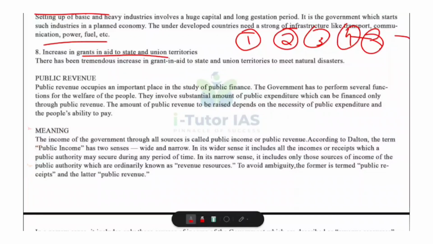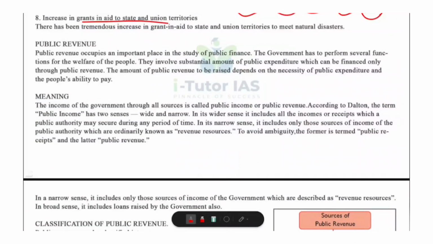Now we are moving to the next topic, that is public revenue. What is meant by public revenue? Public revenue refers to all the income that the government receives from different sources. A government needs money to perform its functions like providing education, healthcare, roads, defense, subsidies, pensions, etc. And this money comes from public revenue.